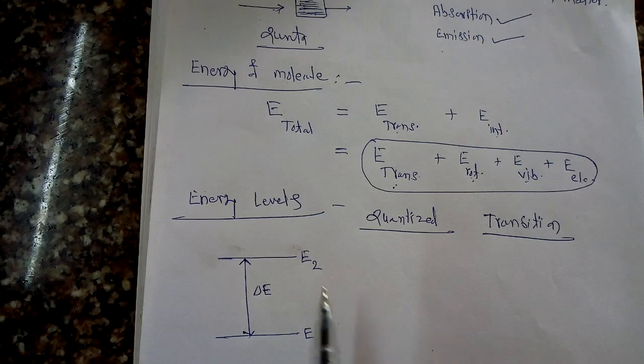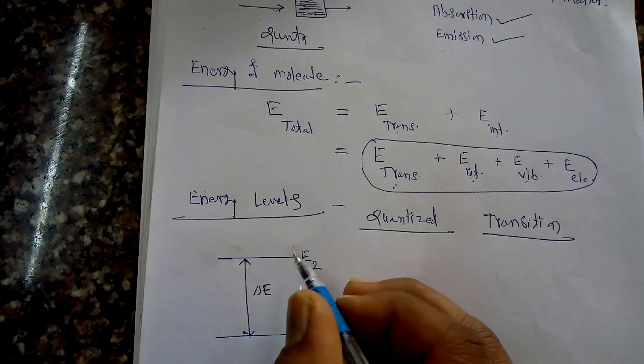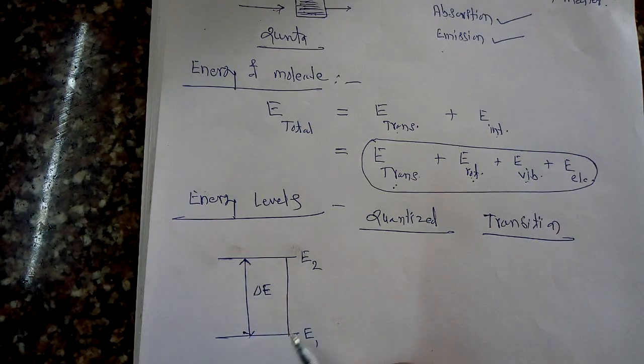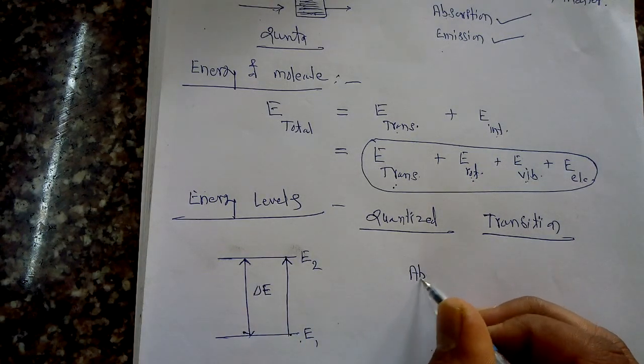Whenever we consider such energy states, two different types of transitions can be shown by a molecule. One transition is that, suppose initially the molecule is present at the lower energy level, E1, and it absorbs some radiation and goes from E1 to E2. This conversion takes place with the help of absorption of radiation. Whenever radiation is absorbed by a molecule to convert from the lower energy level to the higher energy level, one spectrum is obtained, which is called the absorption spectrum.